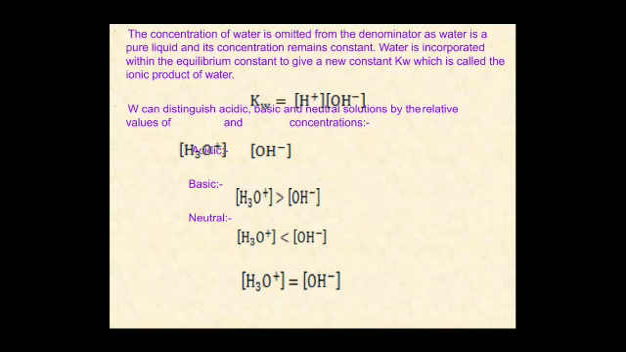For acidic, hydronium ion; for basic, hydroxyl ion. For neutral, hydronium ion is equal to hydroxyl ion. For acidic, hydronium ion is greater than hydroxyl ion. And for basic, hydronium ion is less than the hydroxyl ion.